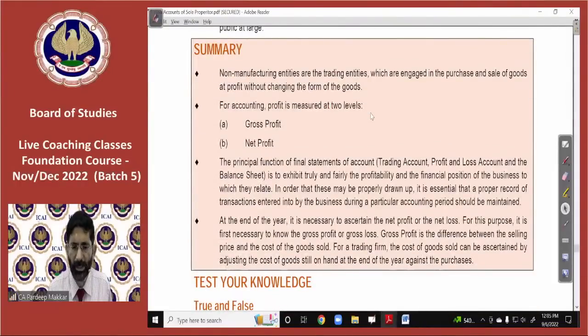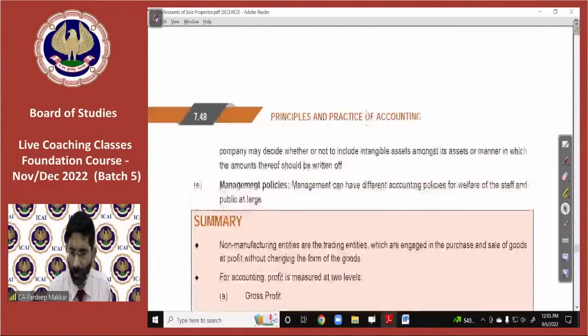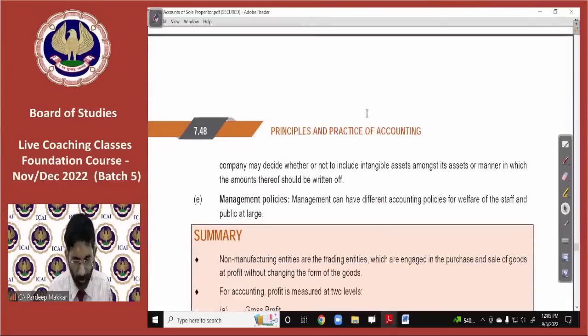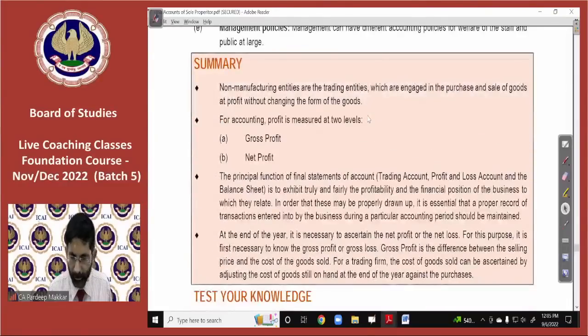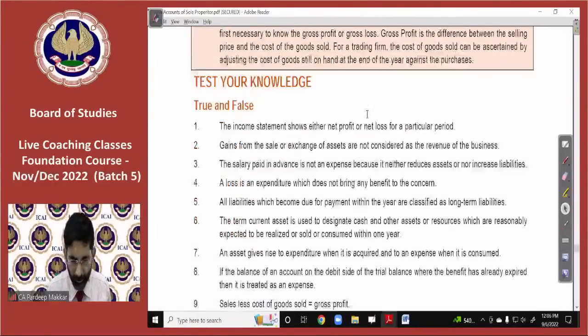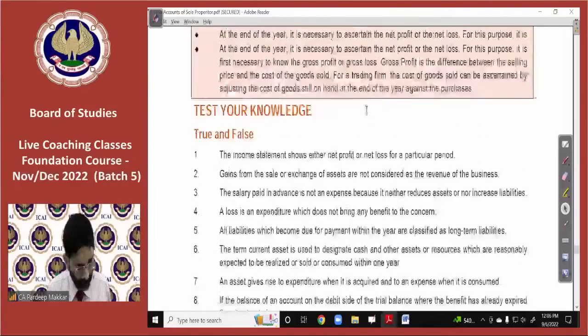Basically, this is a summary given to you on page 7.48. No tabular column is there like this.